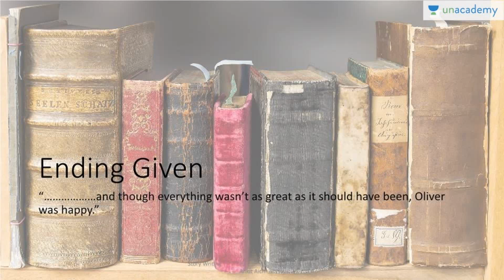Now, if the ending is given: and although everything wasn't as great as it should have been, Oliver was happy. Now the first thing that you have here is Oliver, the name of the possible protagonist. He was happy, which means that in the beginning of the story he was sad, and everything wasn't as great as it should have been. So this story is possibly trying to hint at the fact that Oliver had some expectations and he was sad because they were not met. But in the end, though he didn't meet all expectations, he was happy. So there you get a little bit of plot, and now you can make up stuff.